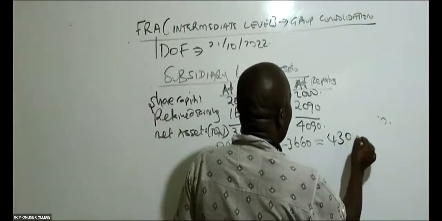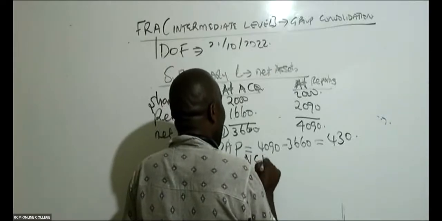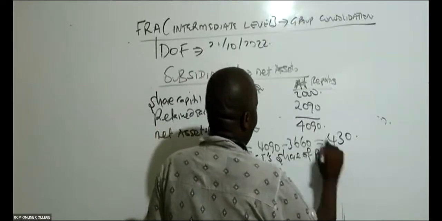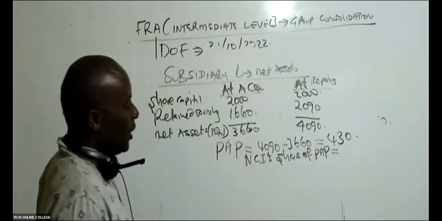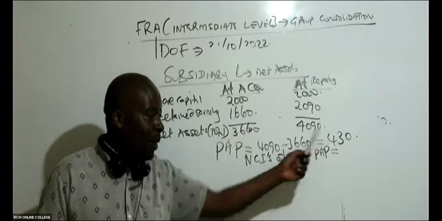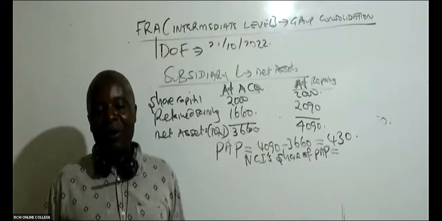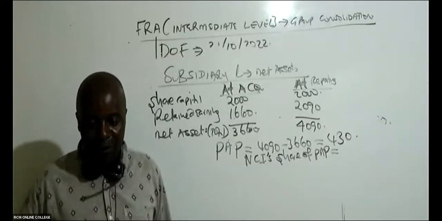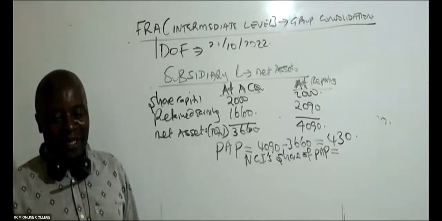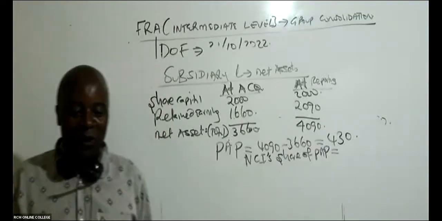So this 430 like that. Now give us the NCI's share of PAP. I will go to the first student who will be able to give me the NCI's share of PAP. Take some percentage, you multiply with that 430, very easy. So Hope is telling me 215.